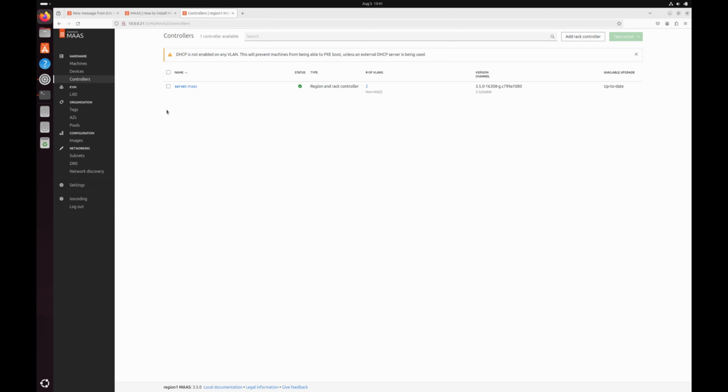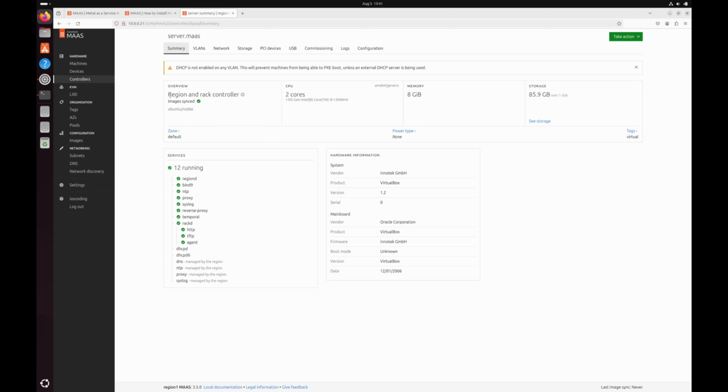If you head over to controller, you can see our server name, which is server.maas. For now, this is the region and rack controller. If you remember, we initiated Maas as a region and rack controller for the same server. You can get the information about your region and rack controller on this console. These are the services running on the server itself for now. As you can see, DHCPD is not running because we haven't configured it yet.